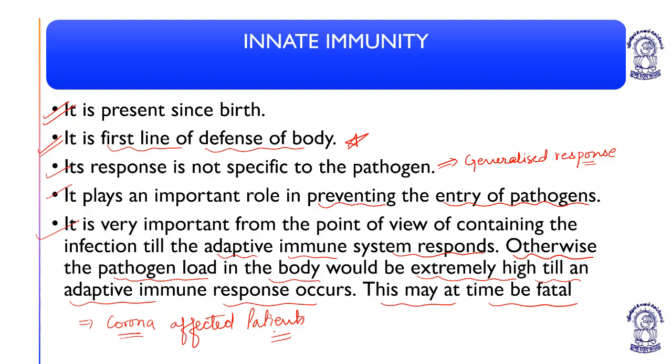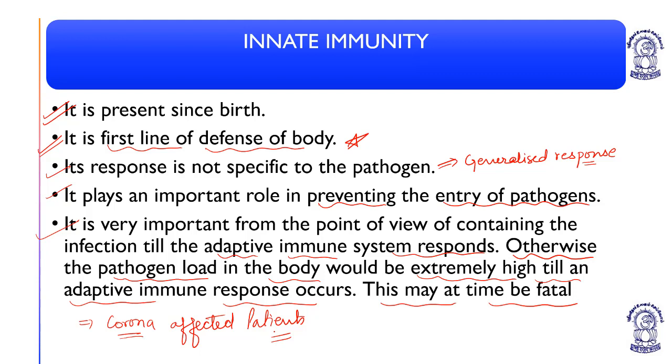And that is why the pathogen load increases as they multiply. So innate immunity is known as the first line of defense because initially it prevents the pathogen from surviving, dividing, and increasing its number. And this is the most important cause of maximum casualties because of coronavirus.